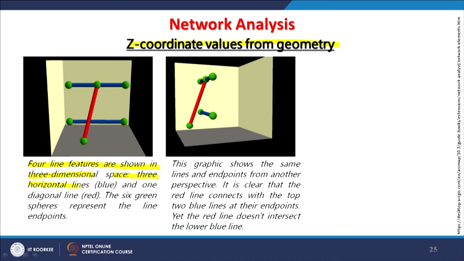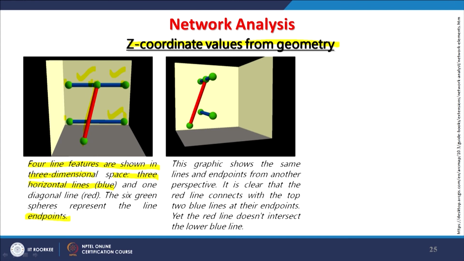So, the 3 horizontal lines are the blue lines, and one diagonal line, which is the red line in this model, and 6 green spheres, which you can count here, representing the end points of each